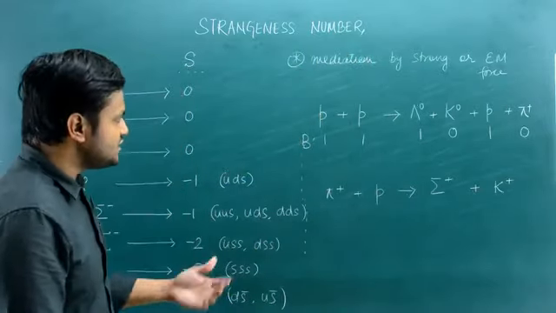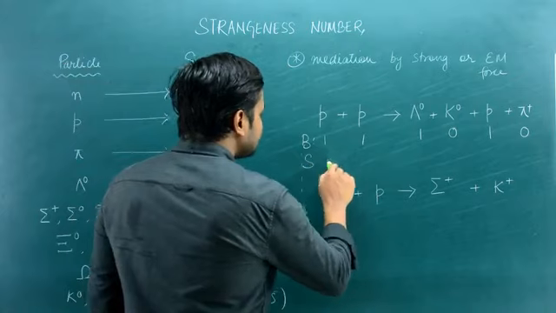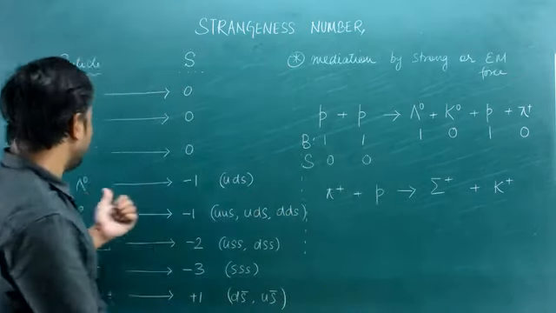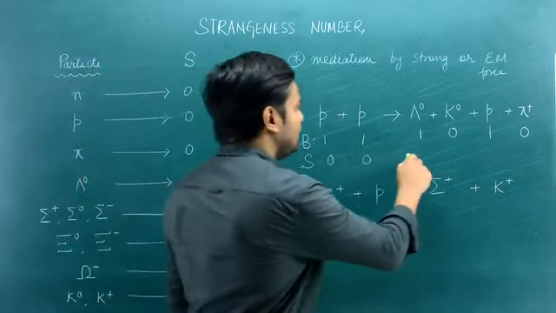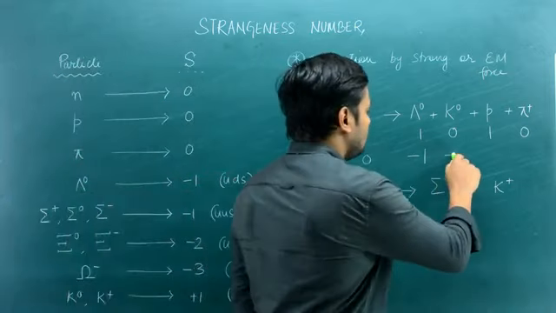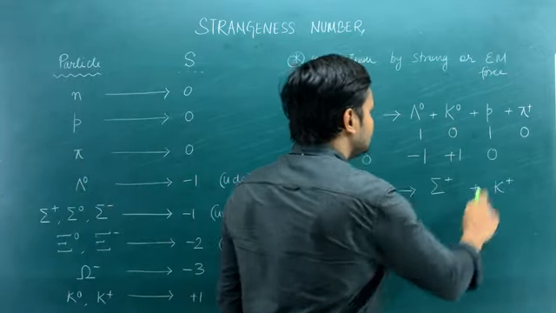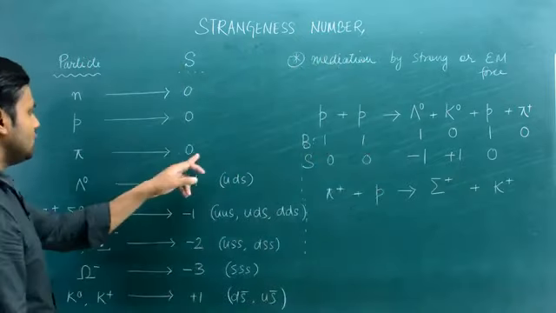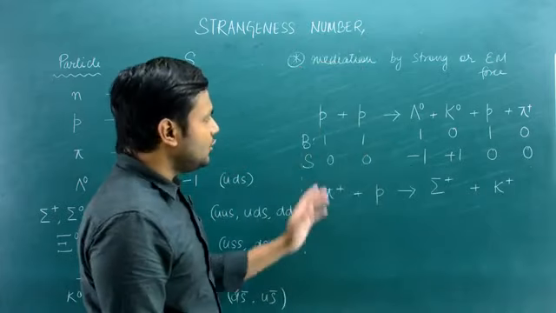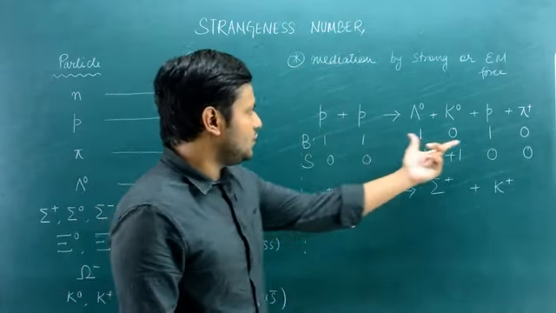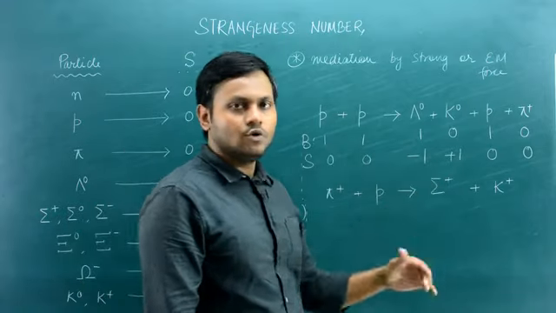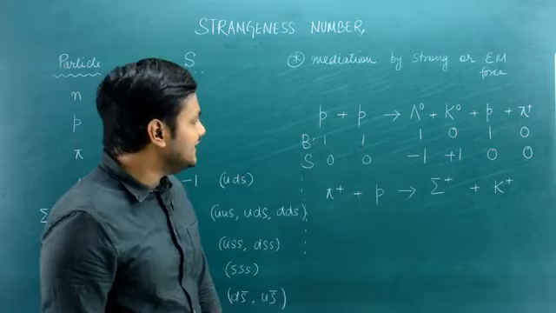Now if you look at the strangeness number, protons have a strangeness number of 0, right? The lambda naught has a strangeness number of -1, okay? K naught has a strangeness number of +1, all right? Proton has a strangeness number of 0, and pi mesons have a strangeness number of 0. So as you can see, the baryon number is of course conserved, left hand side 2, right hand side 2. The strangeness number, left hand side 0, right hand side 1, -1, 0. So the strangeness number is also conserved in this particular case.